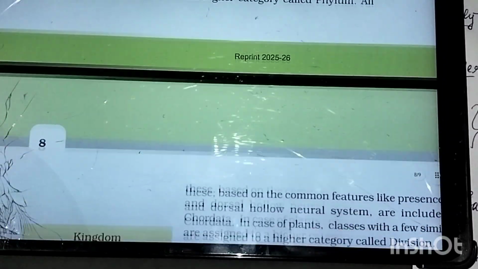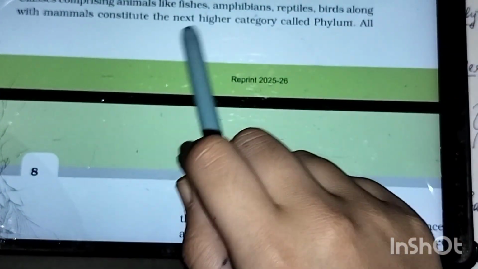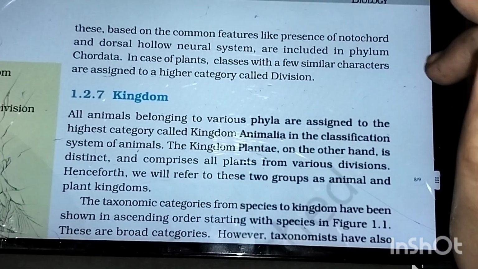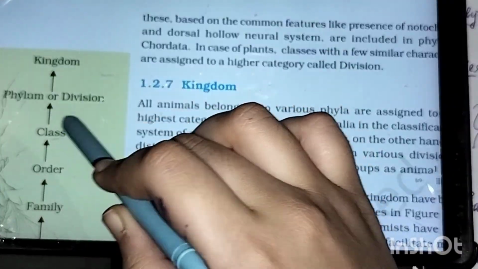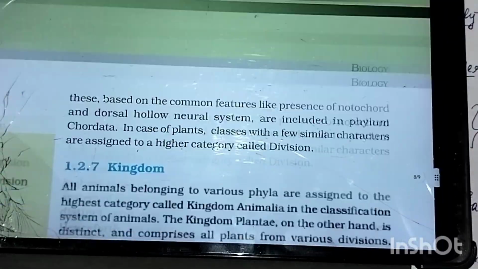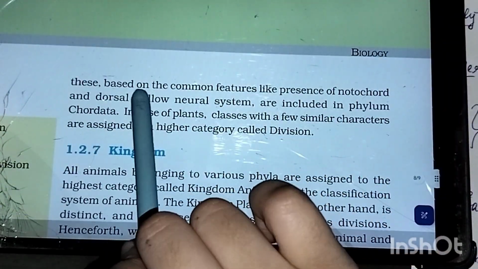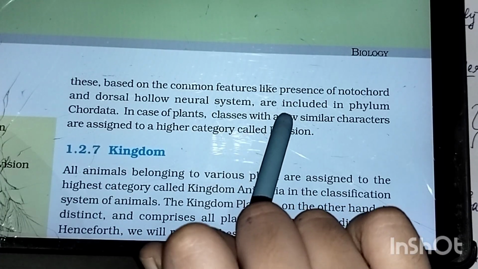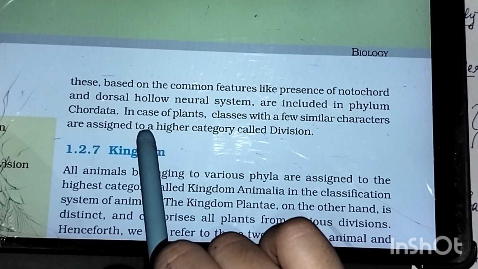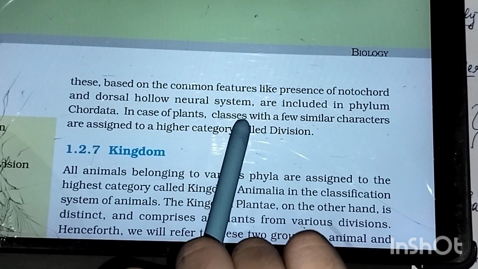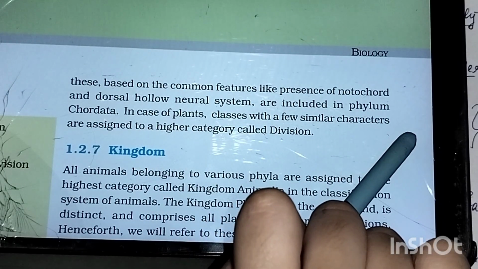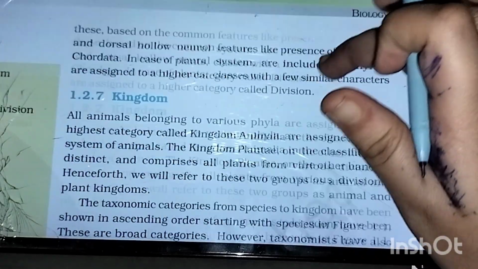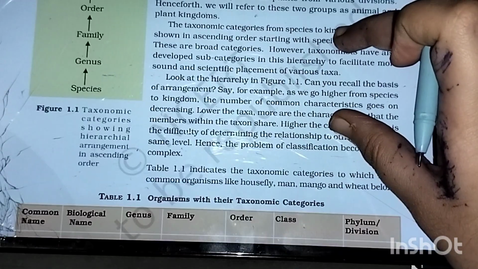Now classes comprising animals like fishes, amphibians, reptiles, birds, along with mammals, form a phylum. But for plants, we use division. Division is used for plants, not for animals. Phylum is used for animals. Based on common features like presence of notochord and dorsal hollow neural cord, they are included in phylum Chordata. In case of plants, classes with a few similar characters are assigned to a higher category, that is division.